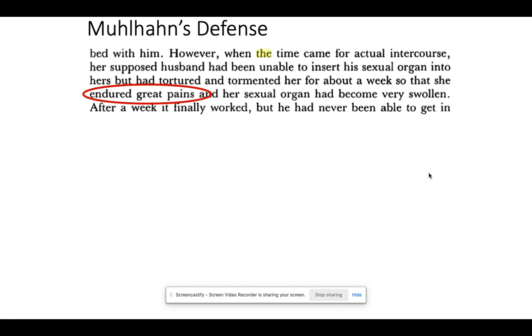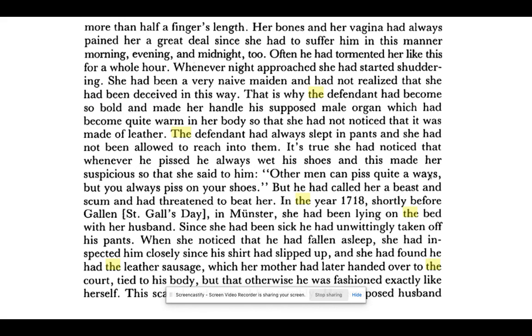Mohan's defense argues that she had endured pain throughout the marriage. So if she's experiencing any sort of pain and suffering during the marriage, this raises a lot of questions. Why is she staying in the relationship? Does she really know that this is a woman? And so on. They also bring up in her defense